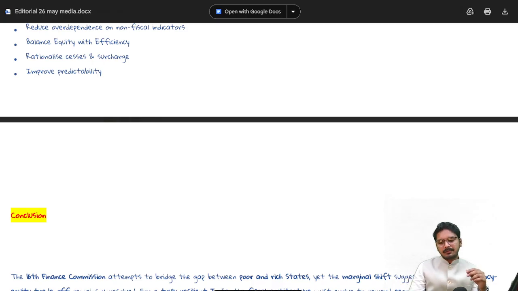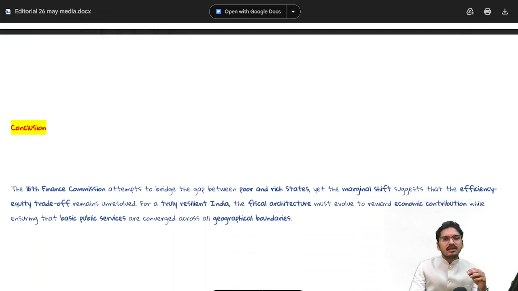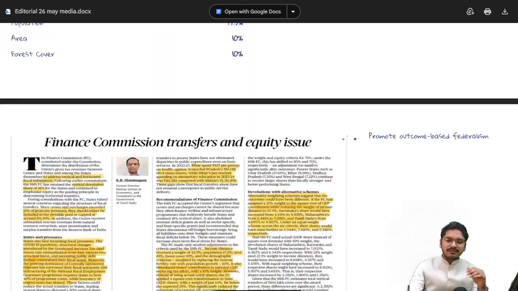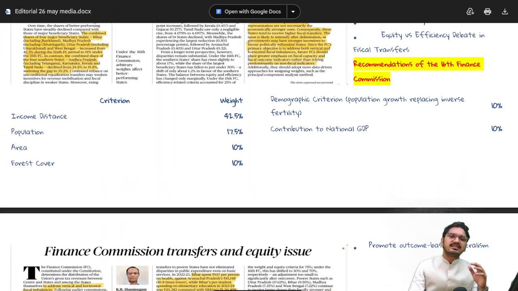With this, if we draw a conclusion, we can draw the same conclusion as we have mentioned here. The 16th Finance Commission attempts to bridge the gap between the poor and the rich states, region A and region B. Yet, the marginal shift suggests that the efficiency-equity trade-off remains unsolved, because we have seen that in this criteria only.